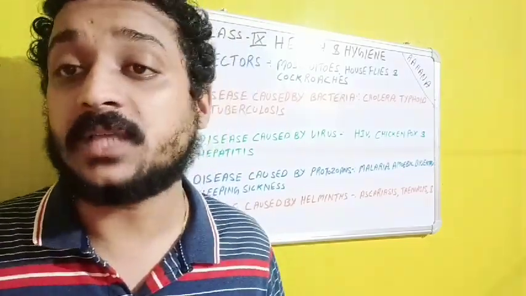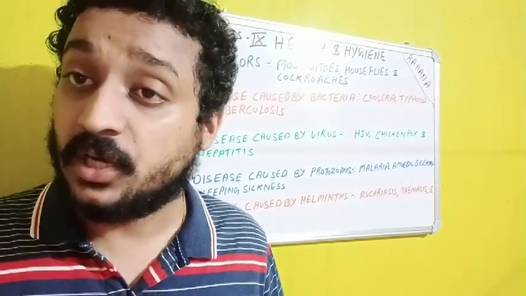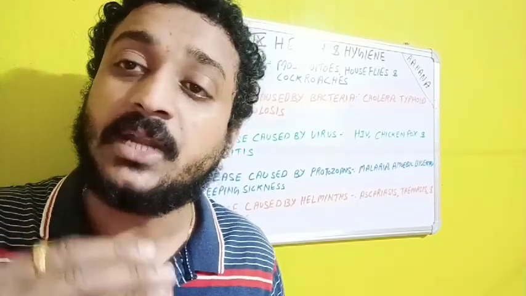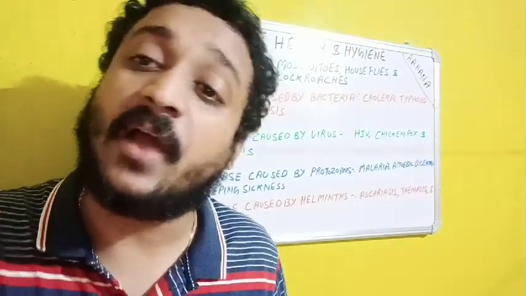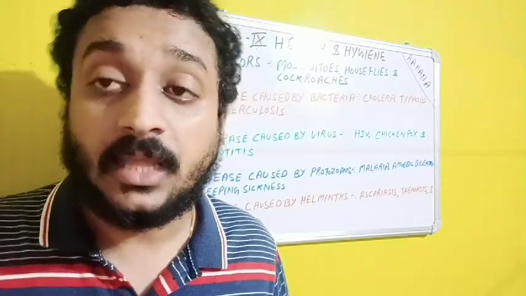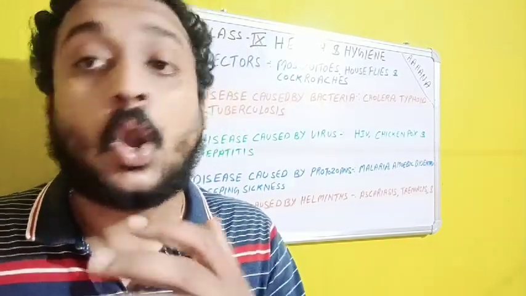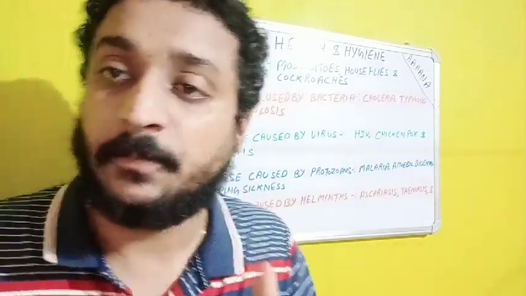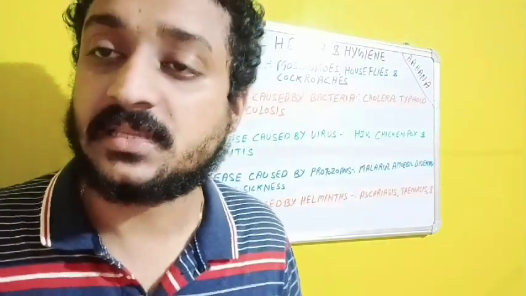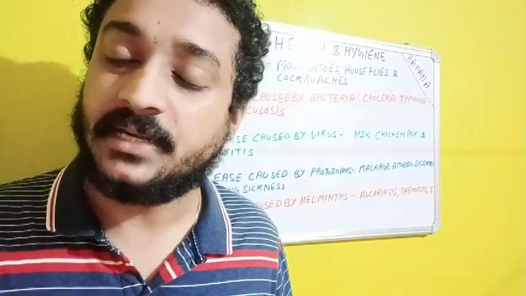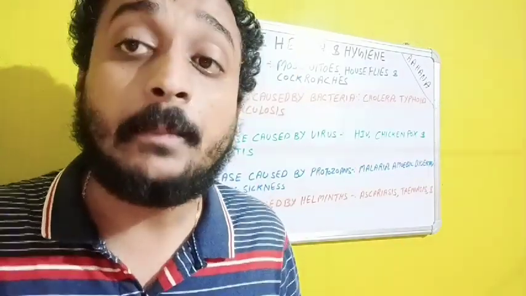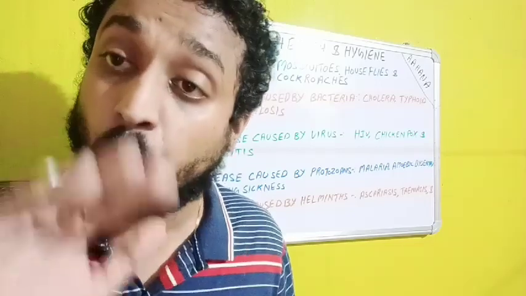Especially, these worms generally affect children below 15 years of age. Between the age of 5 to 10 it is more common, and from 0 to 5 also it is common. So till 15 years it may affect. Then the young children cannot gain weight. If a young child is affected by this Ascariasis disease, they may not gain weight. They may not eat proper food. Their physical and mental development will be retarded, slowed down.